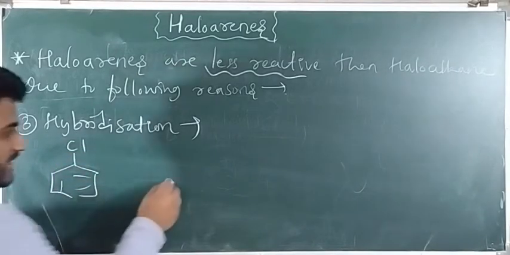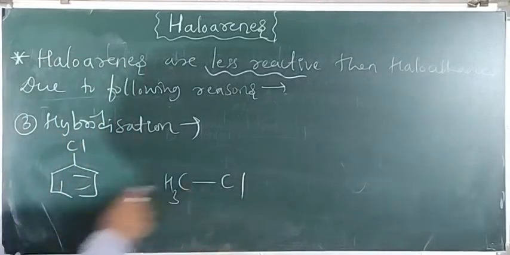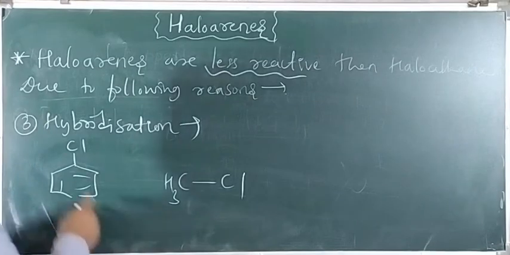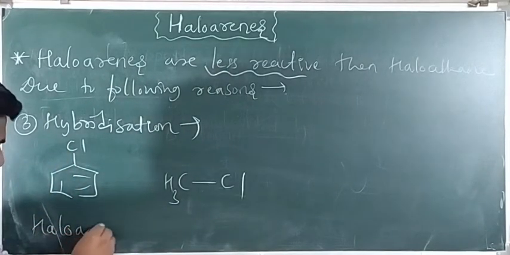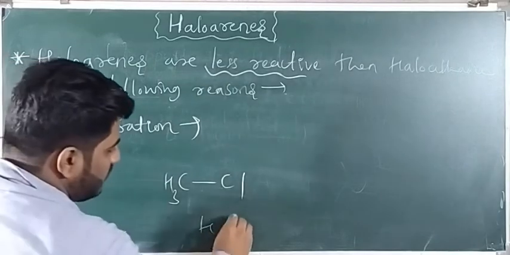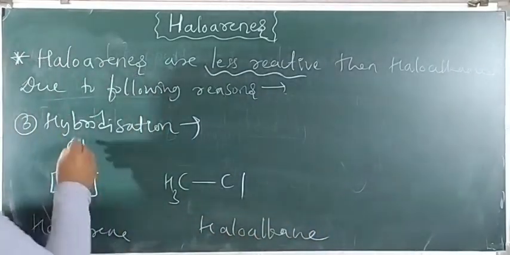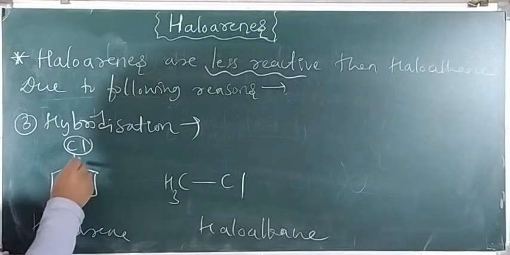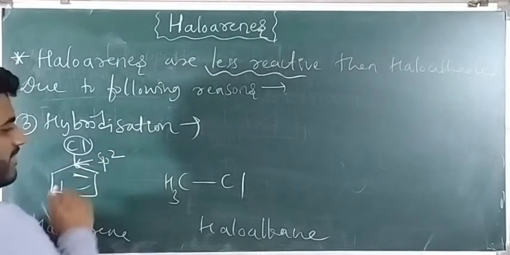If you take a haloalkane like this, this is chloromethane, and this is chlorobenzene. So this is the haloarene and this is the haloalkane. Carefully see here, in the haloarene this carbon atom has a double bond. That means this is an sp2 carbon, sp2 hybridized.